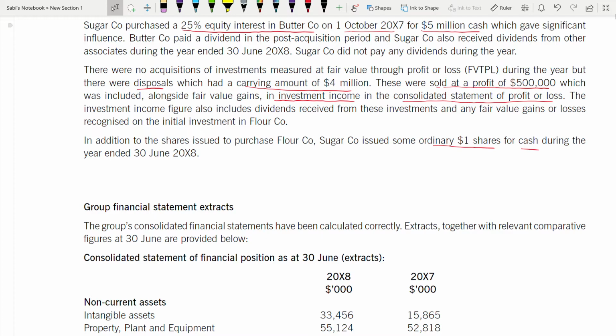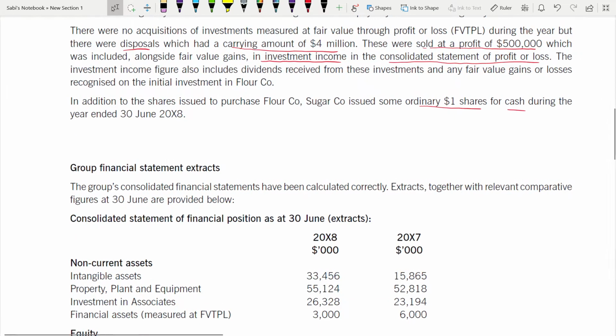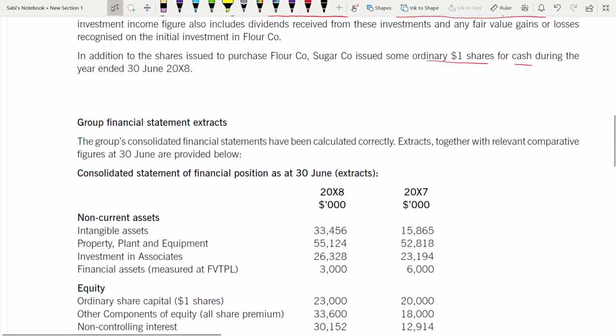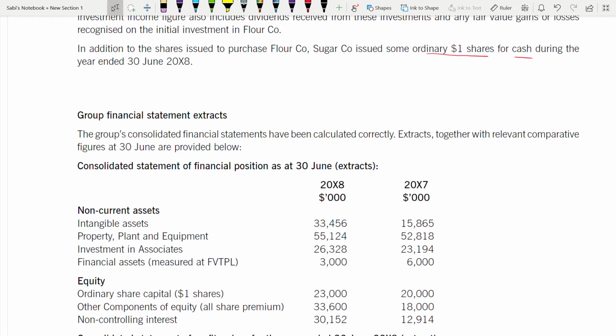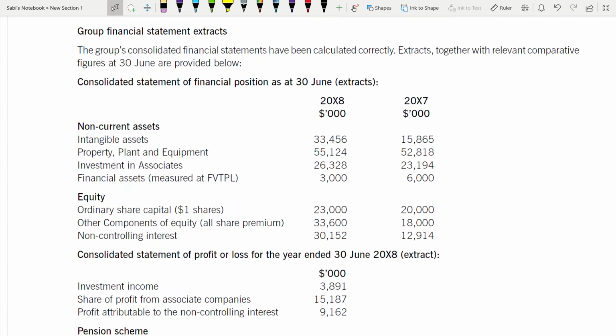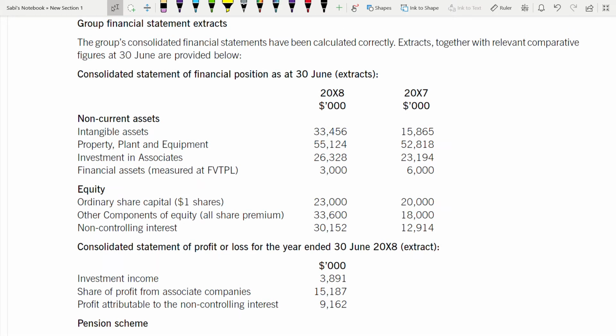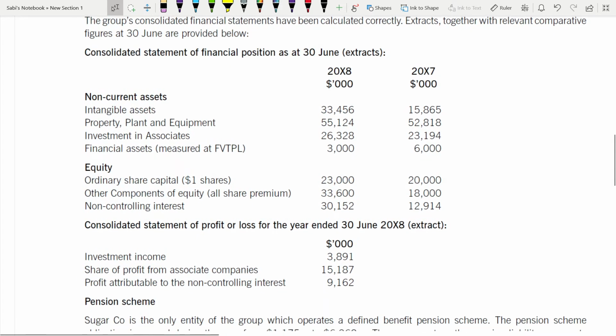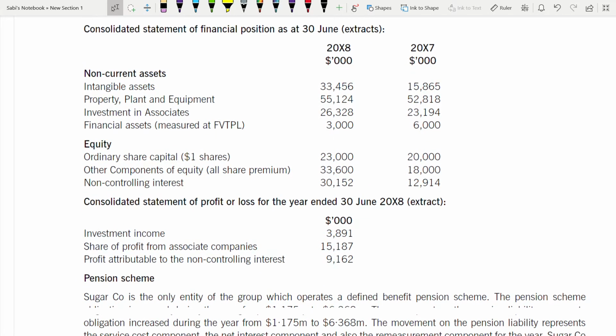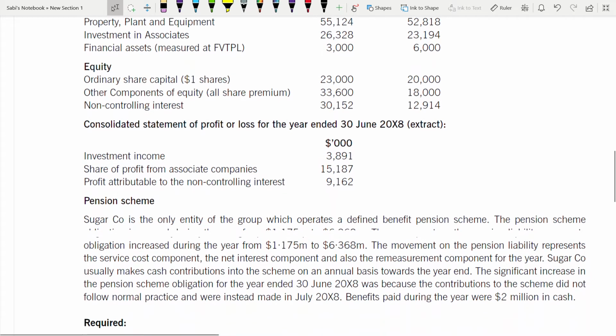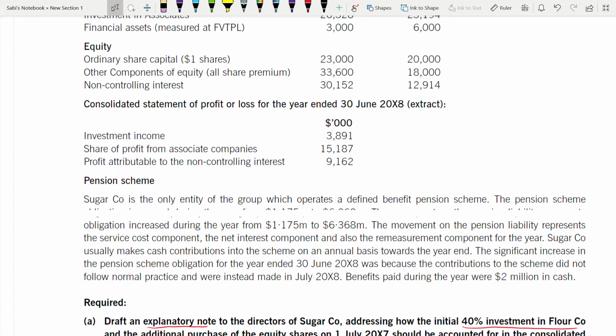Now, group financial extracts. The group's consolidated financial statement extracts have been calculated correctly, together with relevant comparative figures. So you have been given the non-current assets, right? And you have been given the equity. Share premium is there. Non-controlling interest is there. Then the consolidated statement of profit or loss.